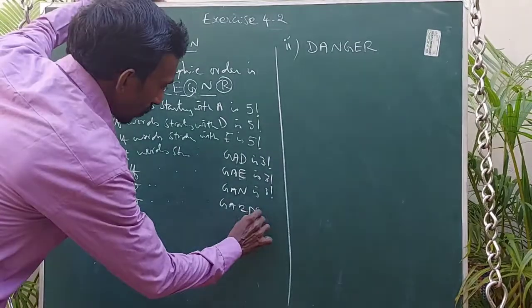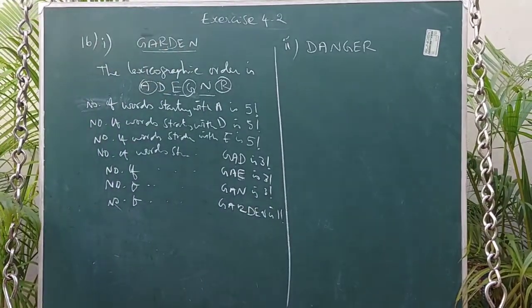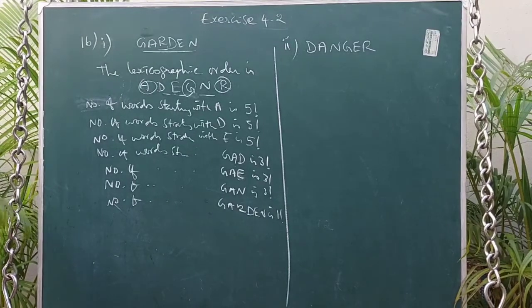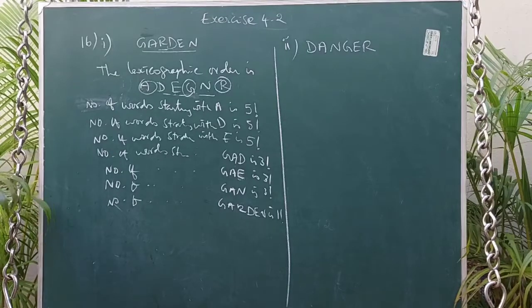So it can be done in only one way, 1 factorial way. After that the next word is GARDEN.